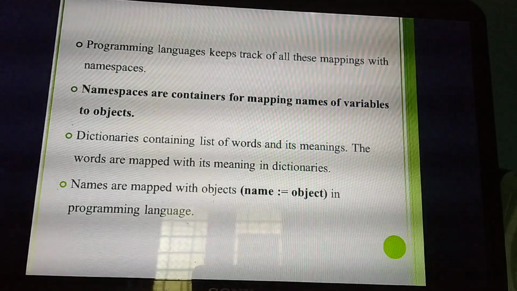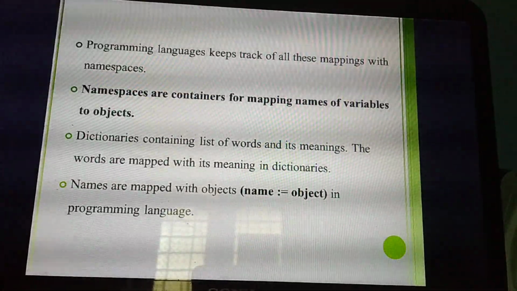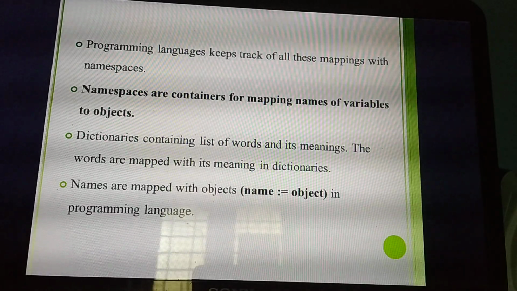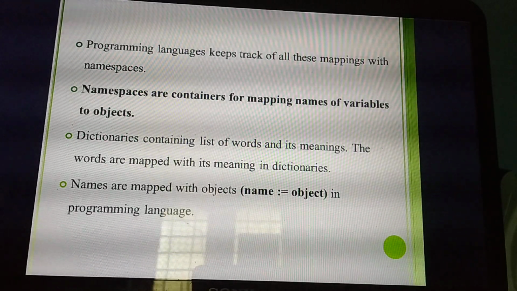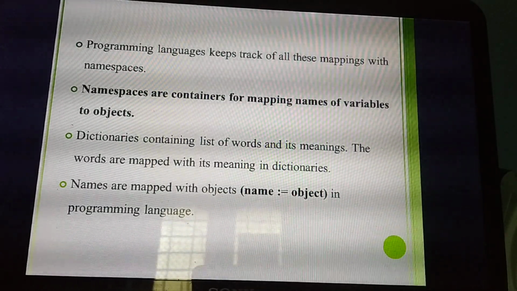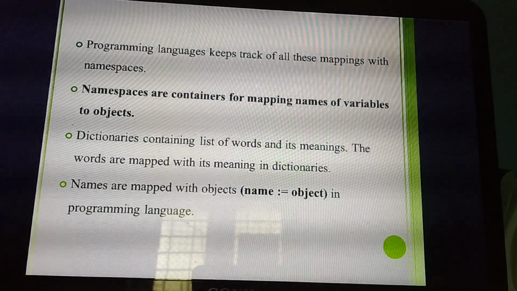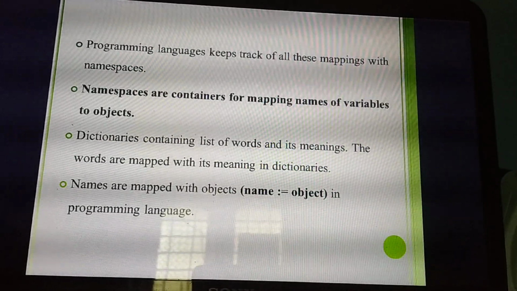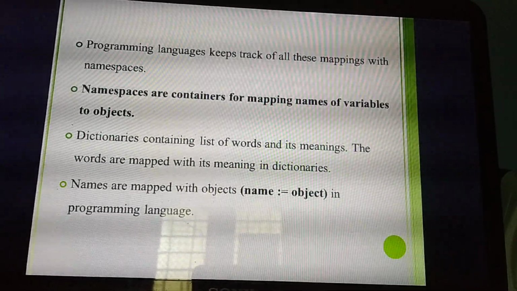Another example. Namespaces are containers for mapping. That means all the variables you declared in that program are stored in a container, and that container is called a namespace. The mapping is done from the container: it will choose any one variable and map the value.